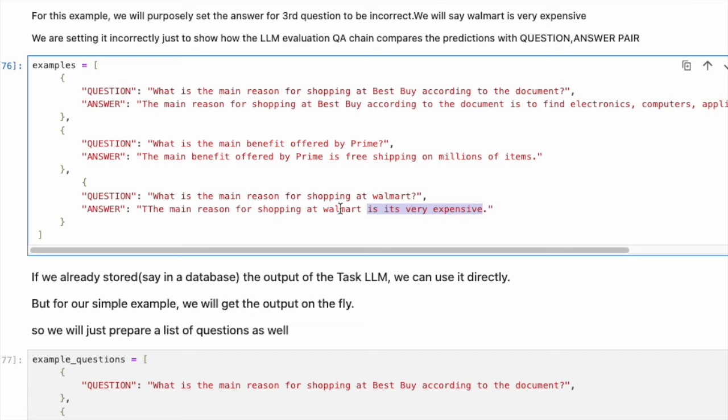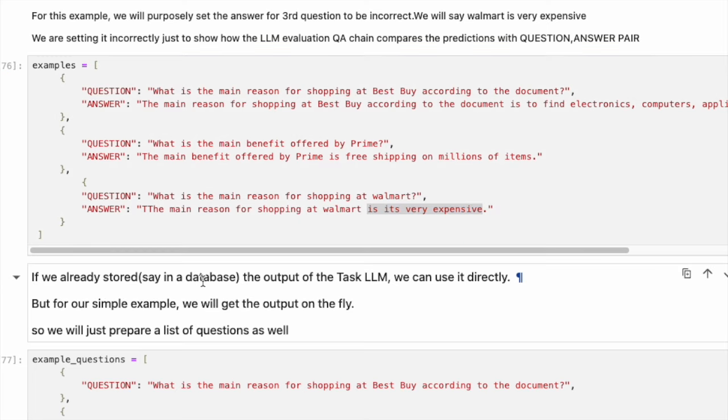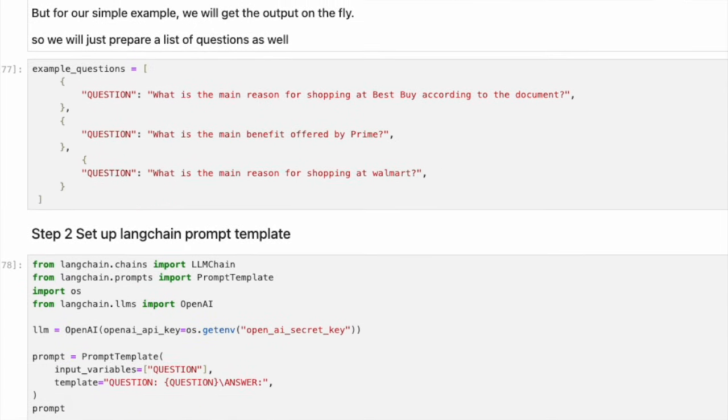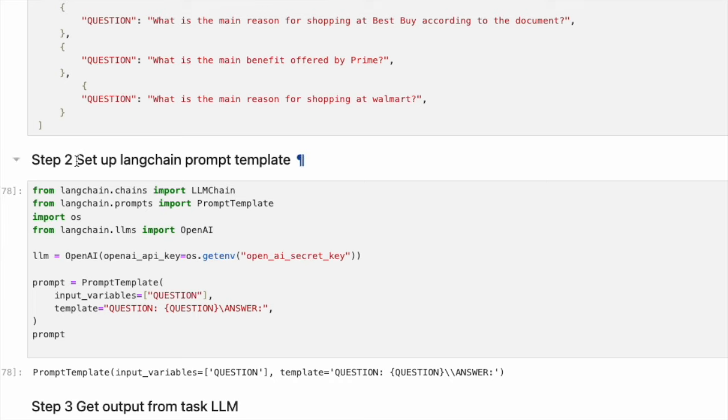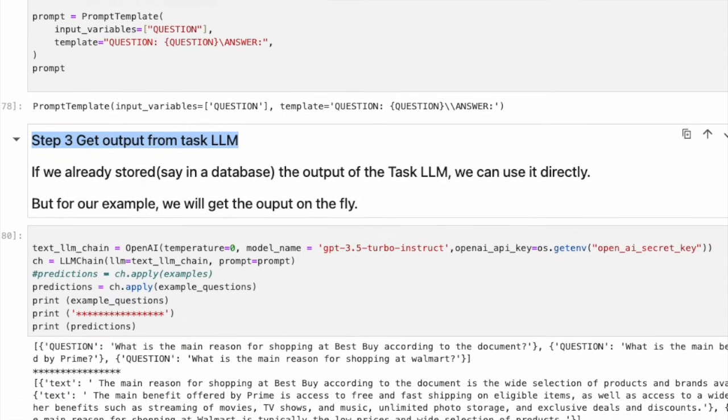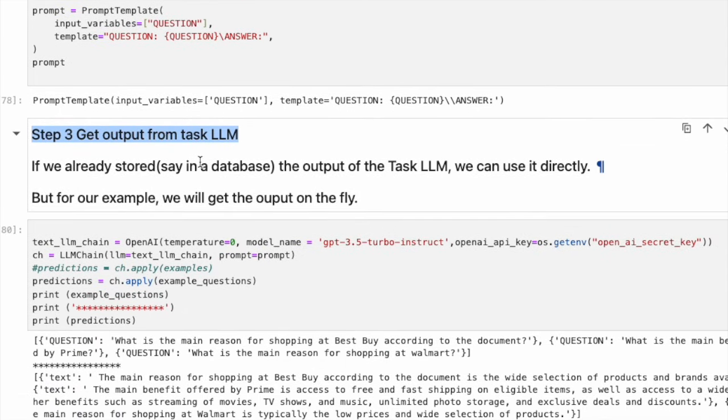Coming back to the task LLM, if we already stored, say in a database, the output of the task LLM, we can use it directly. But for our simple example, we will get the output on the fly, so we will just prepare a list of questions as well. In step 2, we set up the LangChain prompt template. In step 3, we get output from the task LLM. As discussed before, if we already stored, say in a database, the output of the task LLM, we can use it directly.